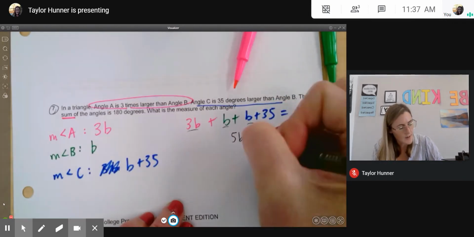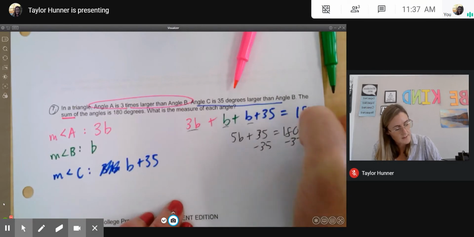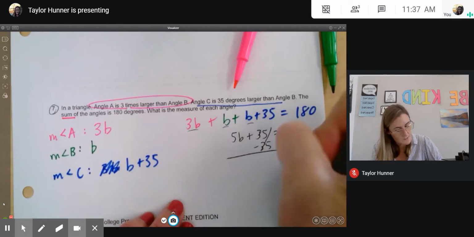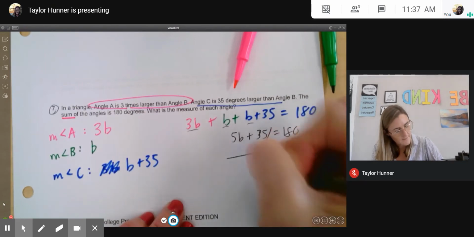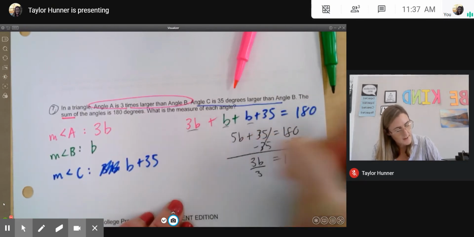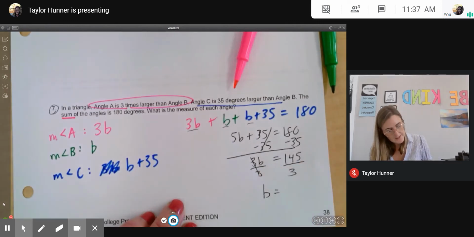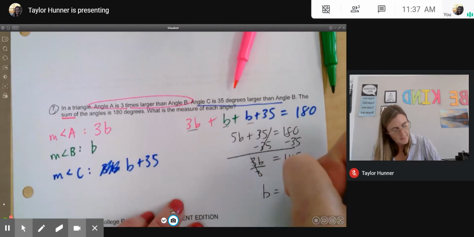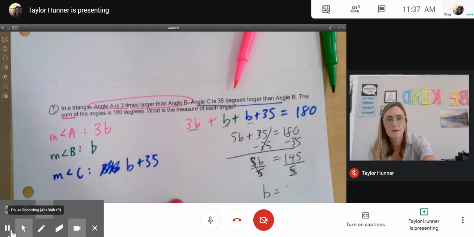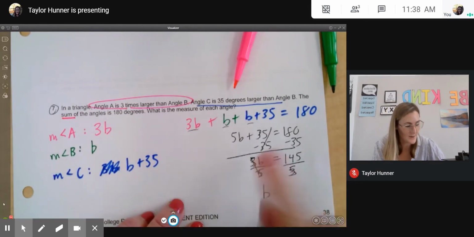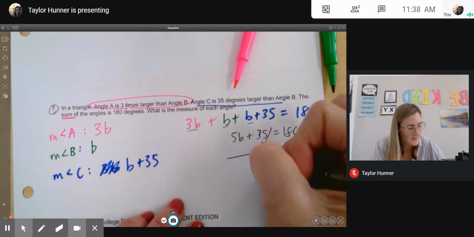Now I can subtract 35 from both sides. Well, 180 minus 35 would be 145. And then when I divide each side by, oh, another mistake, guys. I wrote 3 instead of 5. I don't know what's wrong with me today. So it's 5B, and I'm going to divide by 5.